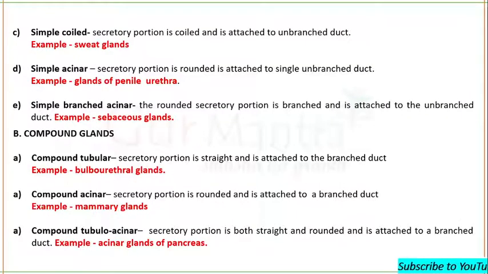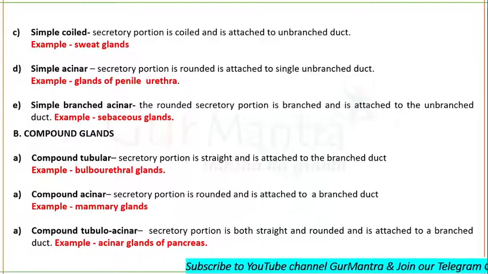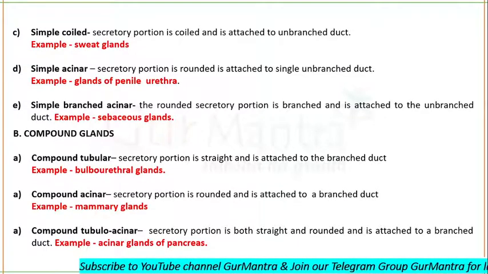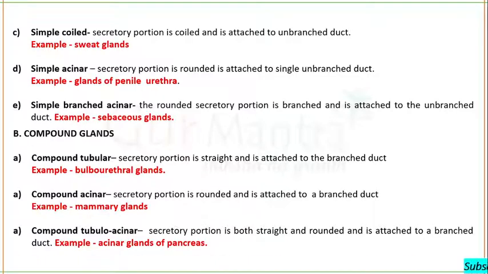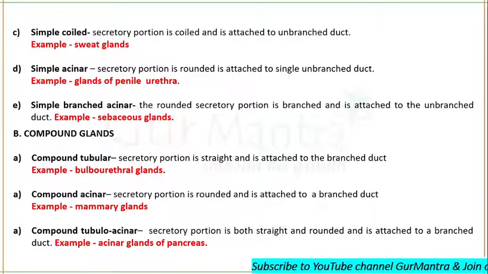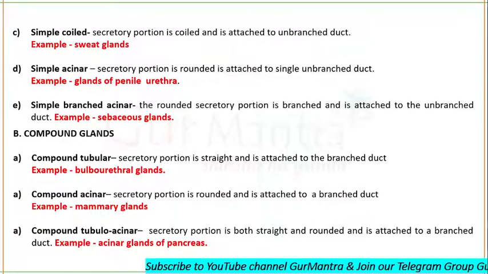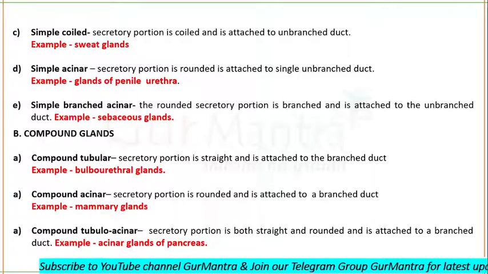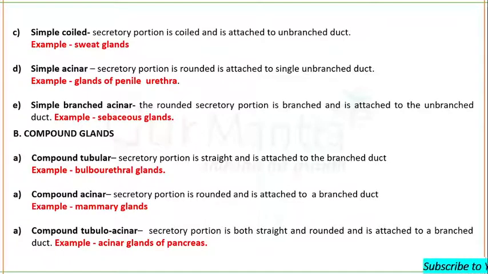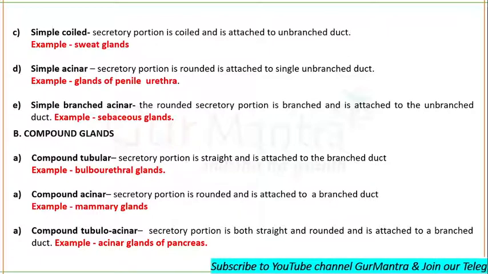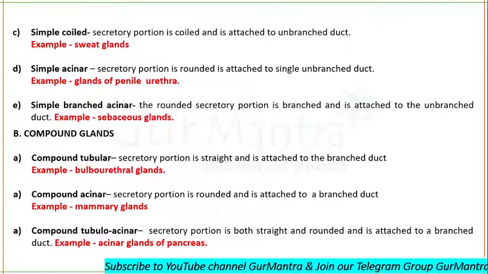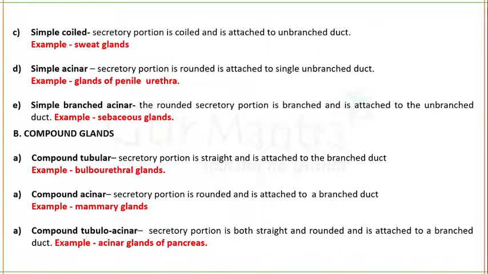Then comes the simple coiled gland. In the simple coiled gland, the secretory portion is coiled, and this secretory portion is attached to an unbranched duct. As the name suggests, coiled, the secretory portion will be coiled. Simple sweat glands are simple coiled glands. Simple acinar glands: the secretory portion is rounded and attached to a single unbranched duct. For example, glands of the penile urethra. And then comes simple branched acinar.